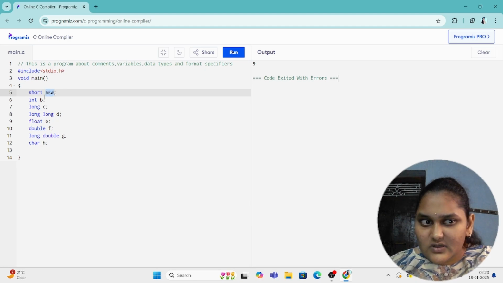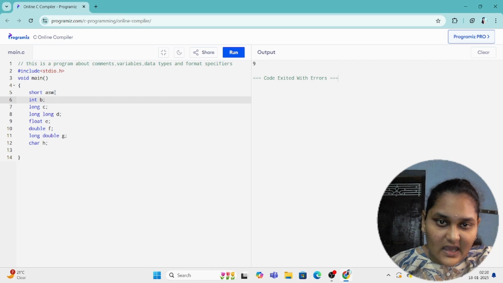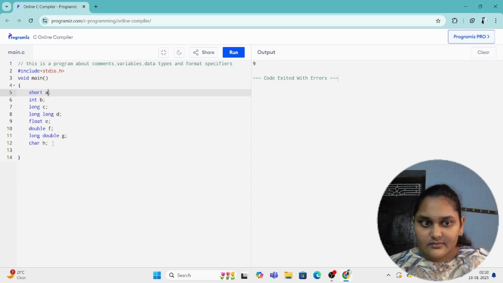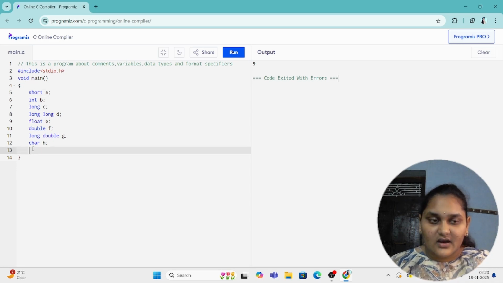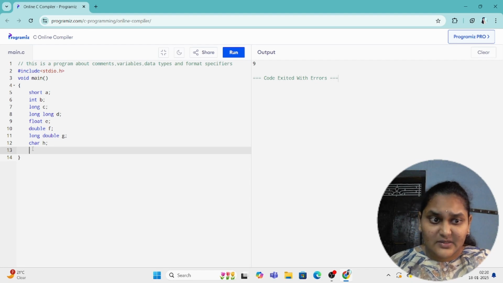Not only single characters, we can take a big length word also as our variable name. To keep it simple, I took one character only as the variable name.